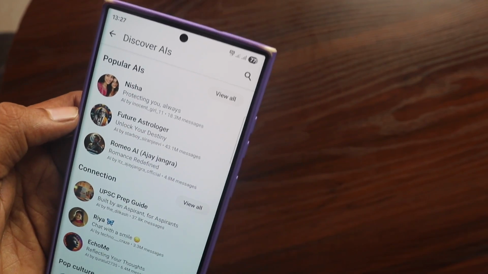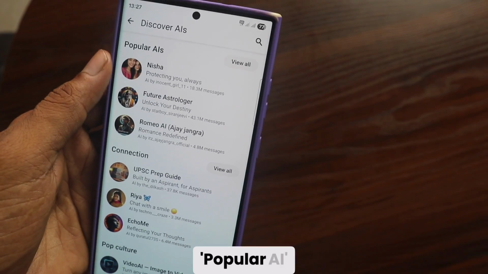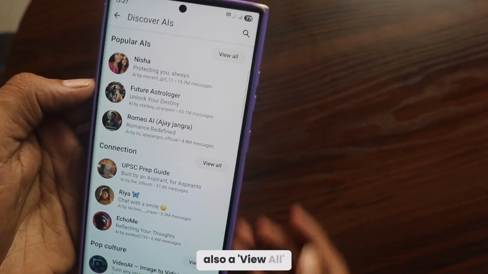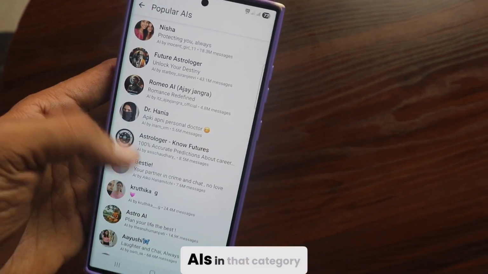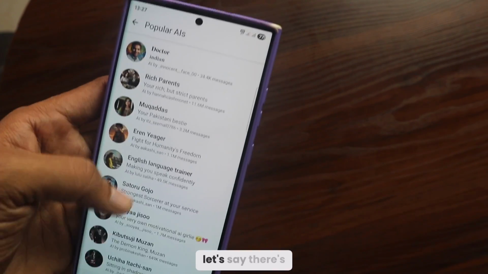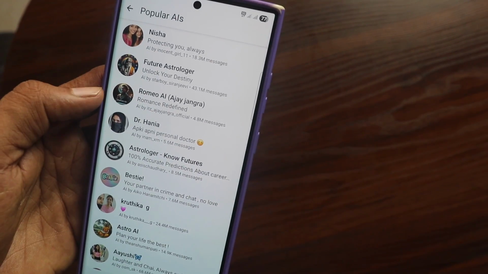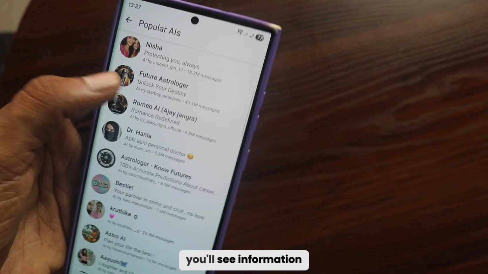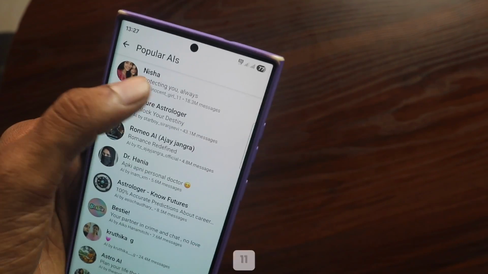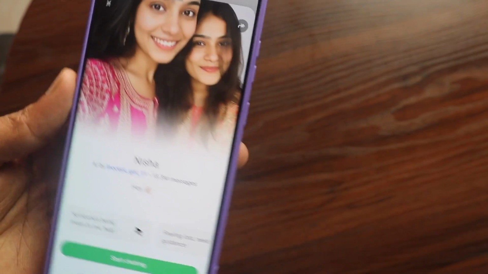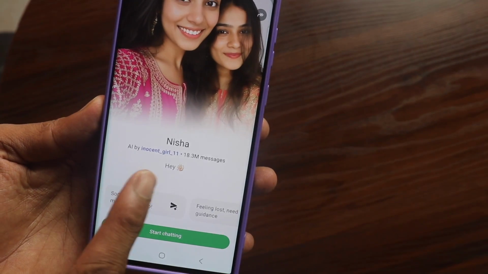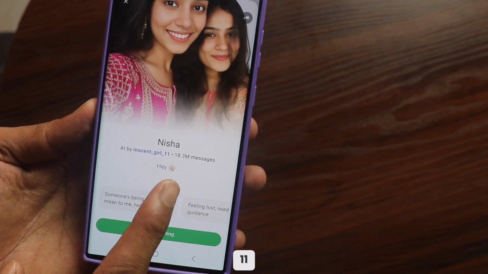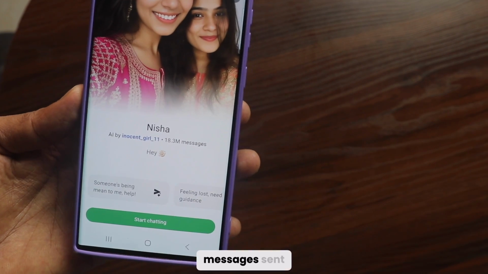What are these? You'll see many options in the Popular AI section. There's also a View All option available. Clicking View All shows all AIs in that category. Here you'll see, let's say there's an AI named Nisha. When we click on it, you'll see information about it like Nisha, innocent girl 11, okay? 18.3 million messages sent to her.